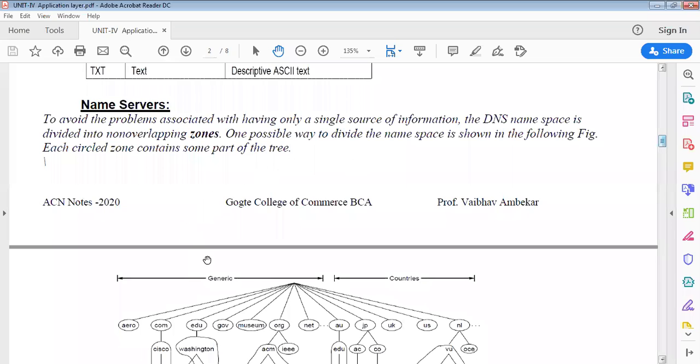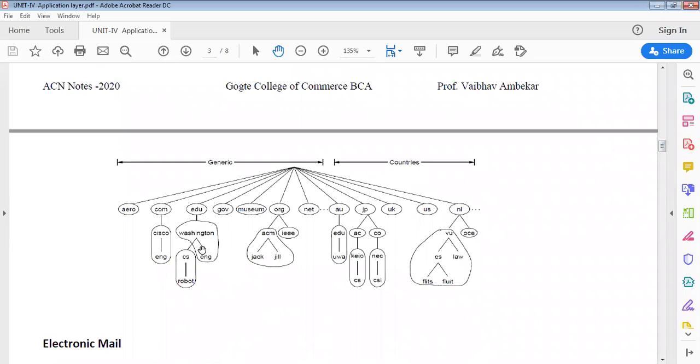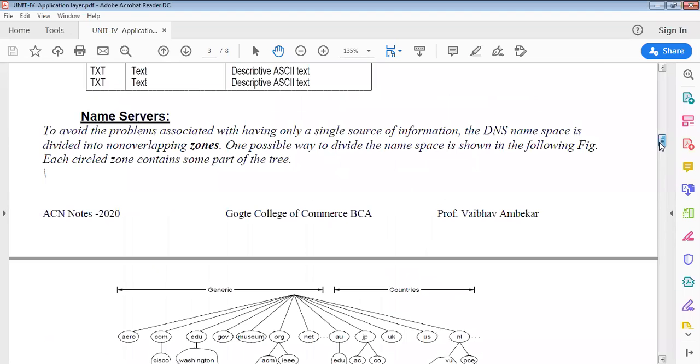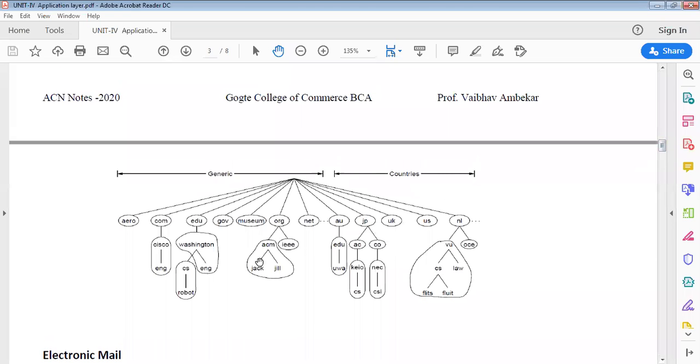So the English department can directly connect to Washington. That means it doesn't require its own space or its own proper URL. Whereas the CS department wants its own host, the English department can connect to Washington itself. So this is how we group them into small zones. The encircled zones contain some part of the tree.